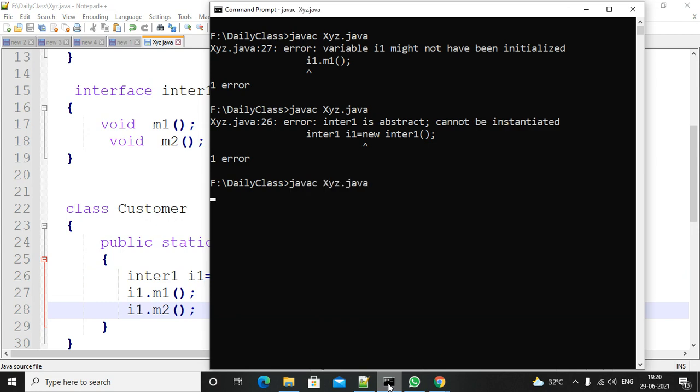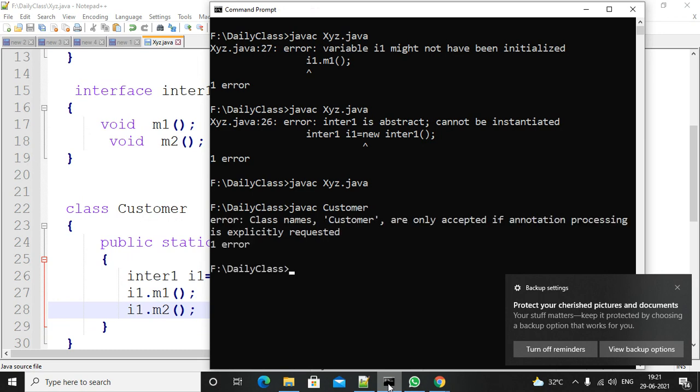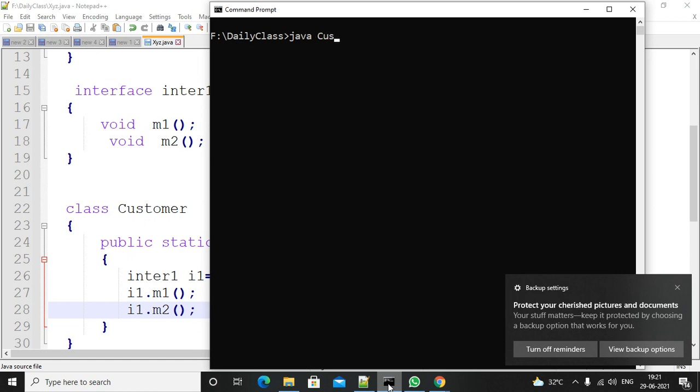Compile the code, it compiles successfully, now try to execute. While executing, pass the main method class name. The main method is available in Customer. What happened? Something wrong? I used javac, it's java only. Java Customer. You are able to get the M1 and M2 methods.